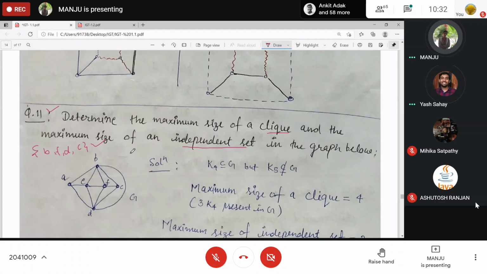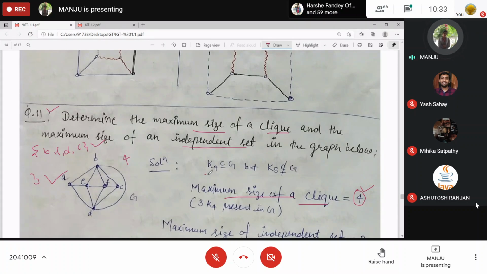Yes, there are two more. B, A, B, E, D also, because this edge is BD, that is working for this one. And also you can take B, E, F, D, right? So there are three such cliques present, three largest cliques. It is asking just the cardinality, so the cardinality will be 4, right? That is, the maximum size of the clique in this graph is 4. Understood?